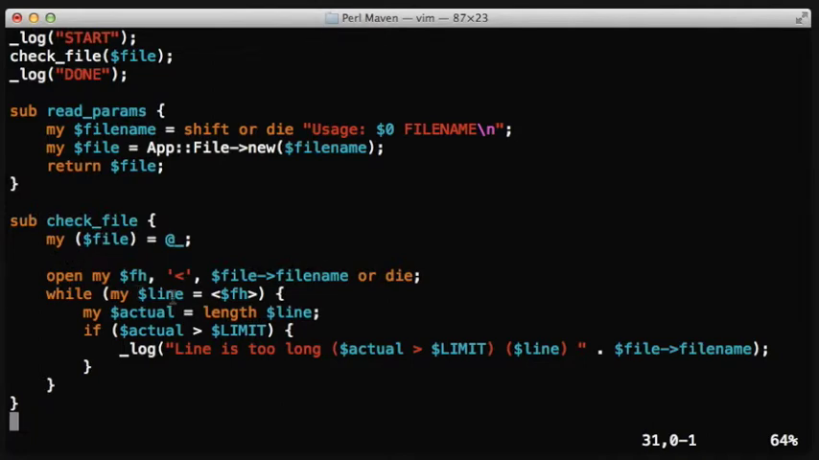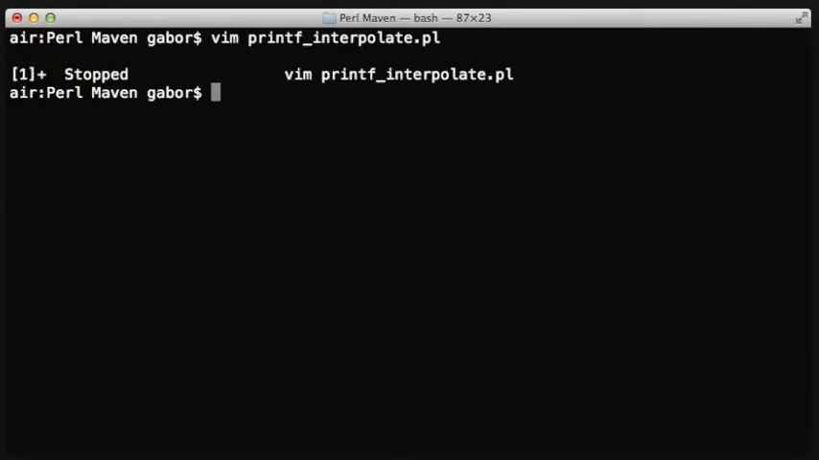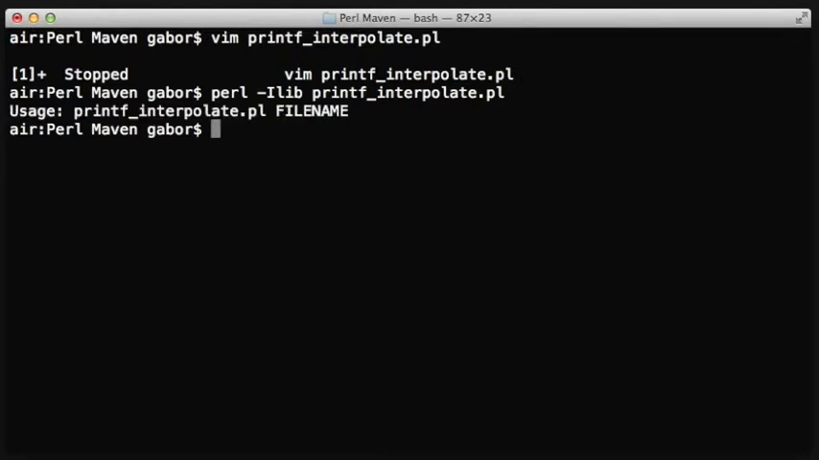The $file is the object, and then we read line by line, getting the length of each line, putting it into the actual variable. Then if this actual value is larger than some limit that was declared at the beginning, then we print out this log information with the actual number, the limit, the line, and we attach the name of the file. We have to do this with a concatenation because the file name is an access source, so it can't be interpolated.